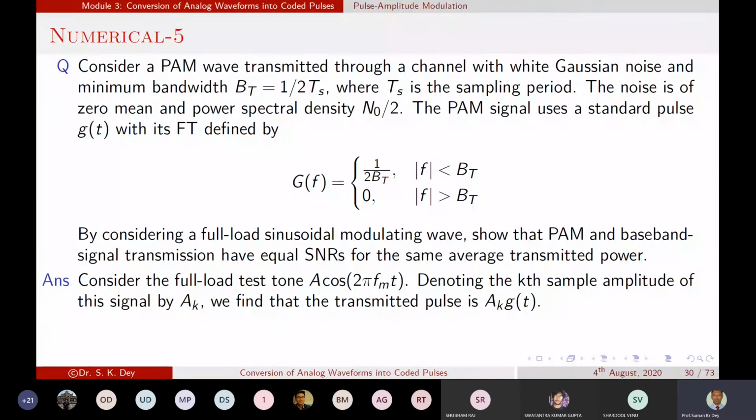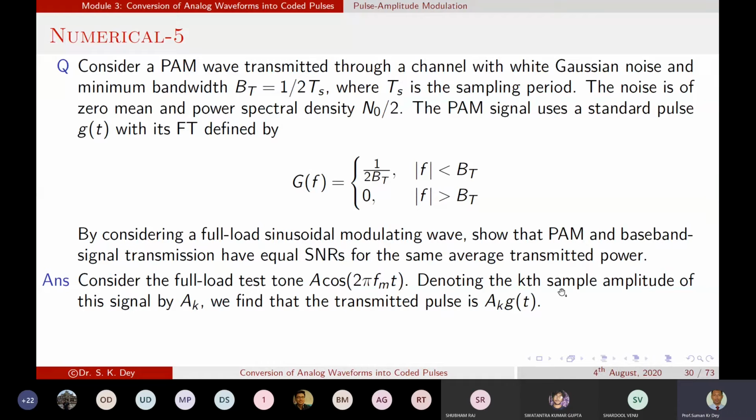Basically, in this numerical, we have to calculate for the PAM signal the SNR value and average transmitted power. First, as it is given, we can consider a sinusoidal, fully loaded modulating wave. So we have considered a modulating tone wave A equal to cos 2 pi fmt.